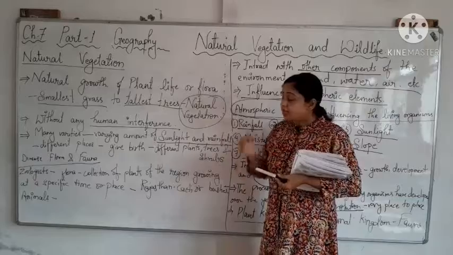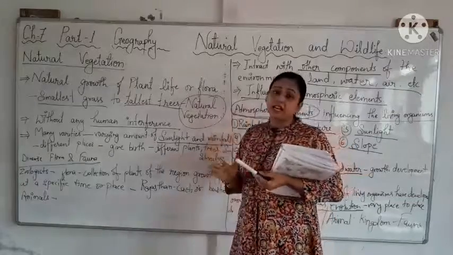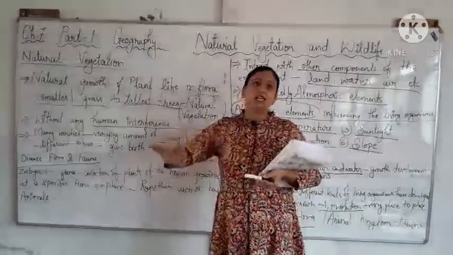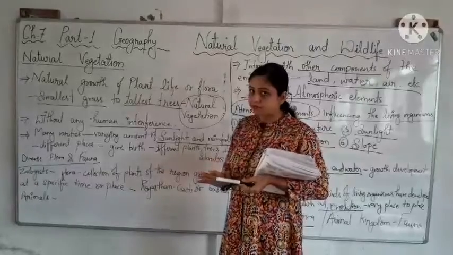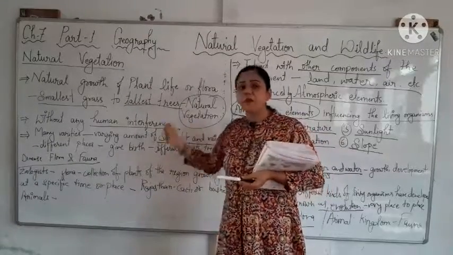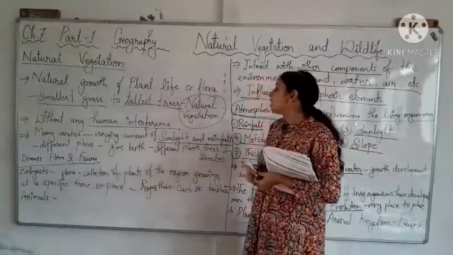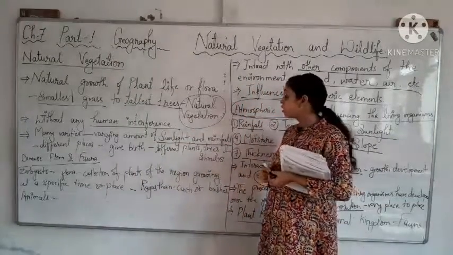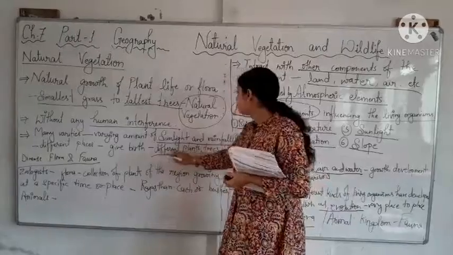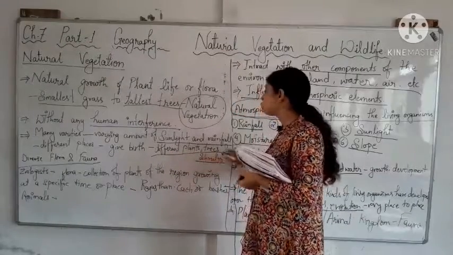The sunlight and rainfall are not equal at every place. They are different in different places, right? So that difference causes the growth of different plants, trees and shrubs.